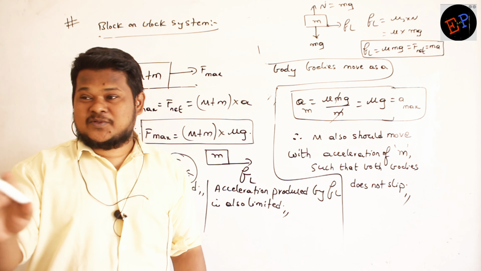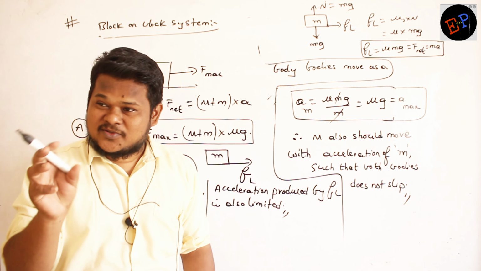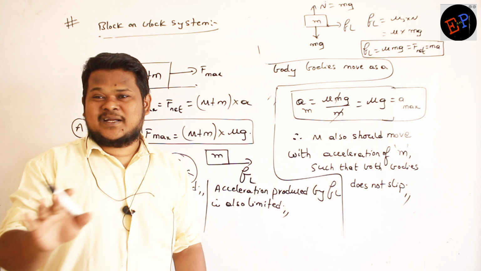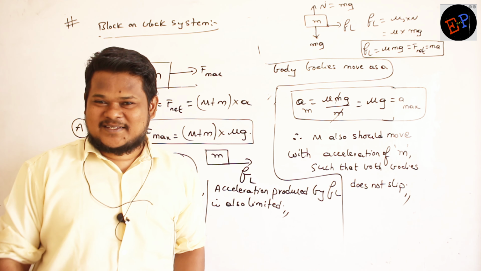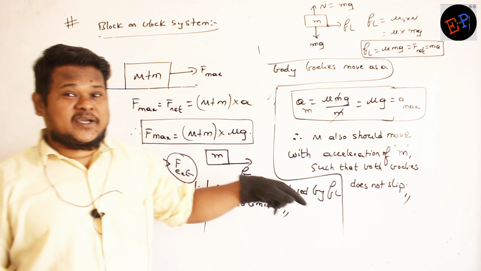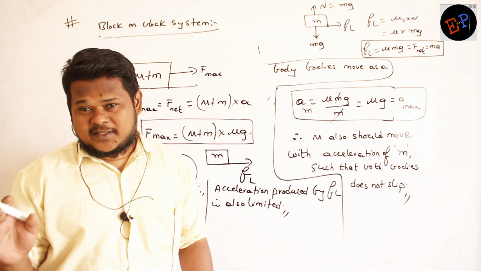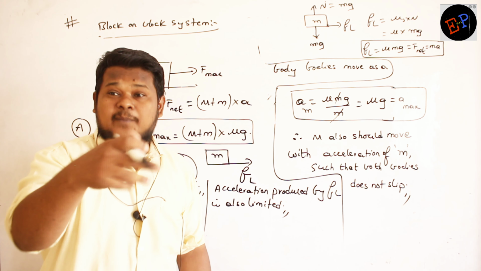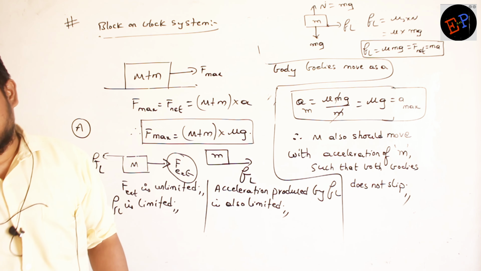But for both of them to travel in the same train, what should Akash's father do? He should also give only 1000 rupees. Then both will travel properly in the same compartment. Able to understand? So acceleration of which body do I have to take? Acceleration of that body which is produced by friction, because friction is limited. Take that acceleration and apply it for both the bodies. Then both of them will travel like a single body.